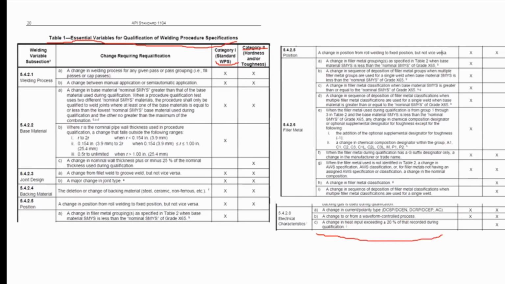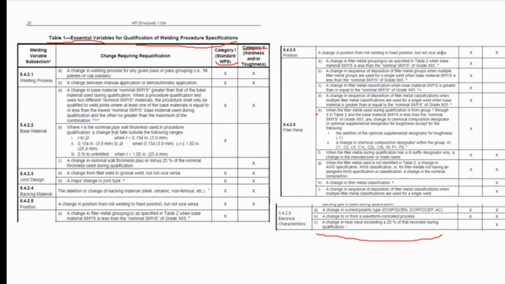So change from rolled position to fixed position, but not vice versa. As you can see here, if toughness tests are not required, it is also an essential variable. Since it was marked, if this variable changes, then you will need requalification. The reason being here is that a fixed welding position is much more difficult than a rolled welding position. So if you change from rolled welding to fixed position, then it shall require a requalification.